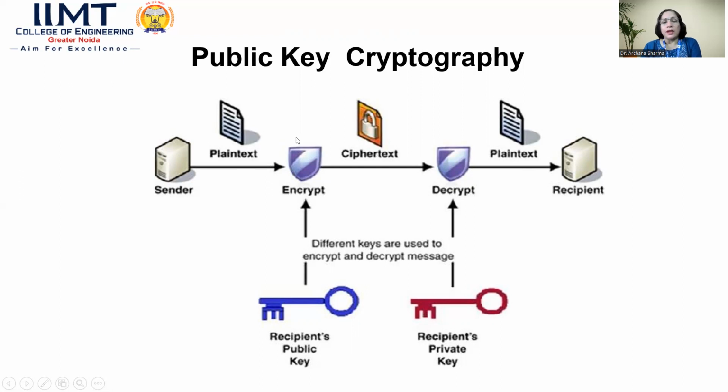So suppose, for consideration, we take the example of you wanting to send a mail to your friends. You have the mail IDs of your friends, and the mail ID of your friend is considered the public key, and you transmit over the network. Now at the receiver end, the receiver, with the help of the password of that particular mail ID, decrypts it and goes through the plain text. So that is the consideration of public key cryptography.